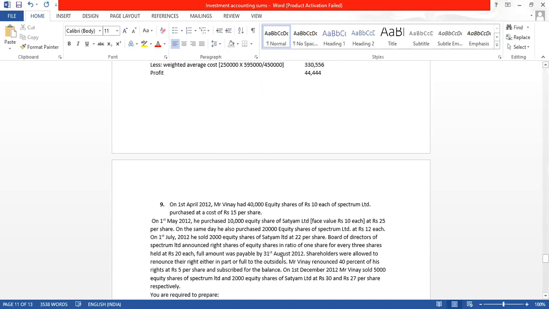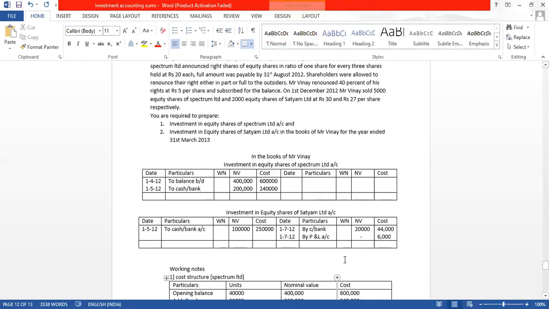So what did Mr. Vinay choose? Did he renounce 100% of his eligible rights shares, or has he renounced 40%? We are not concerned about renouncement. Let him renounce any percent of rights shares, but we are concerned with how much he has subscribed. So he renounced 40%, so 60% he took for himself.